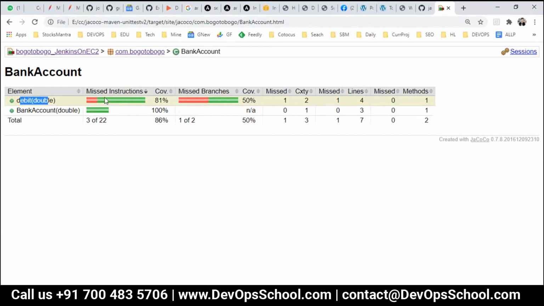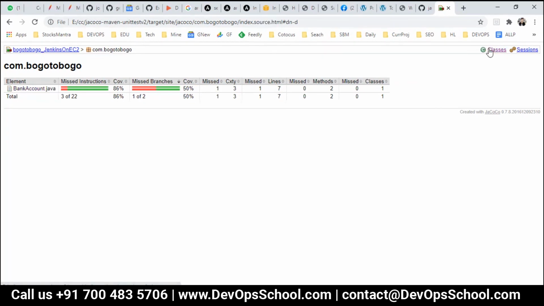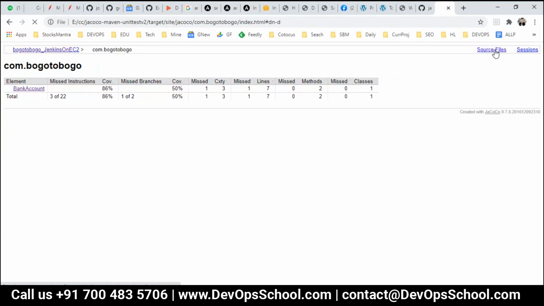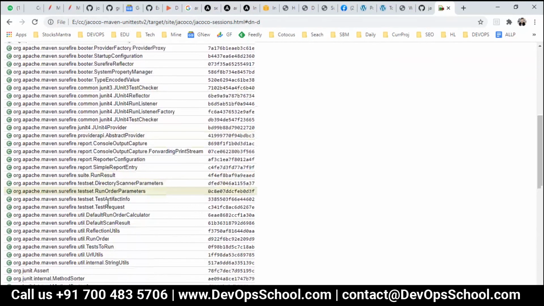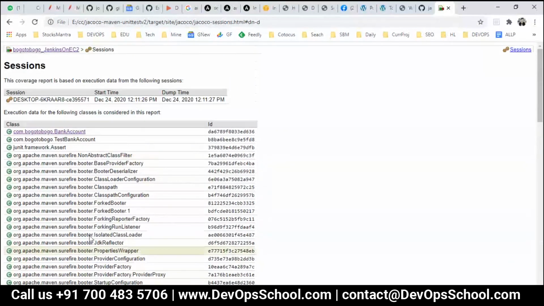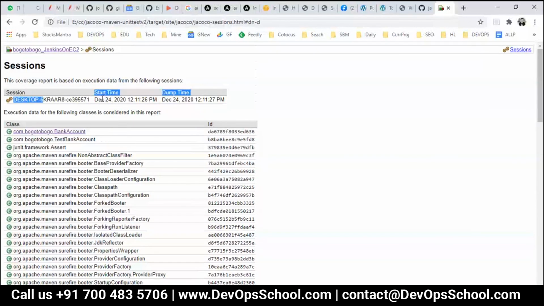But again, in Jacoco, those branch specifications are there, so you can decide those things. Okay. Here you have a source file. See, this is a Java. Here you have classes. How many sessions did you get? Here you have, see here. As part of my testing process, these are the sessions that got accessed, got initialized. This is the machine, start time, dump time. Everything you have here.